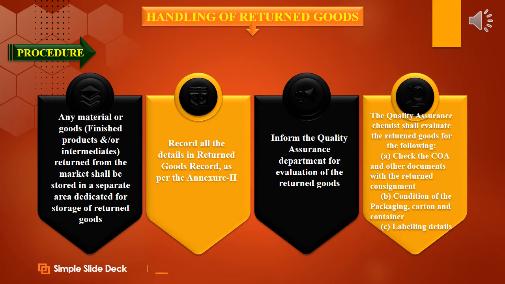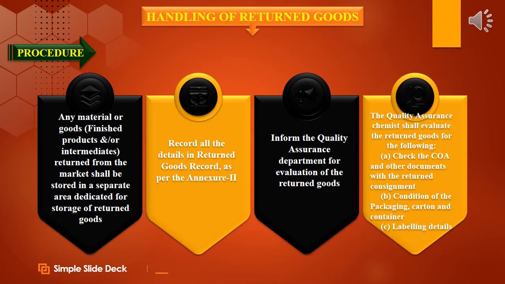What is the procedure involved in handling of returned goods? Any material or goods, finished products or intermediates returned from the market shall be stored in a separate area dedicated for storage of returned goods. Next, record all the details in the returned goods record as per Annexure 2. Then inform the Quality Assurance Department for evaluation of the returned goods.